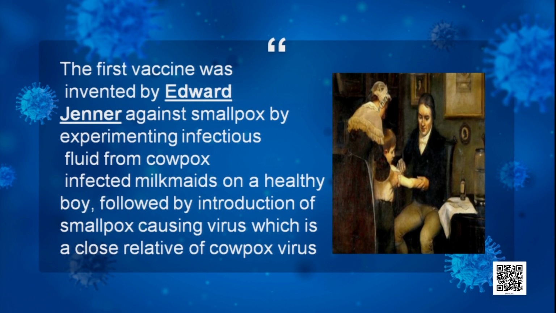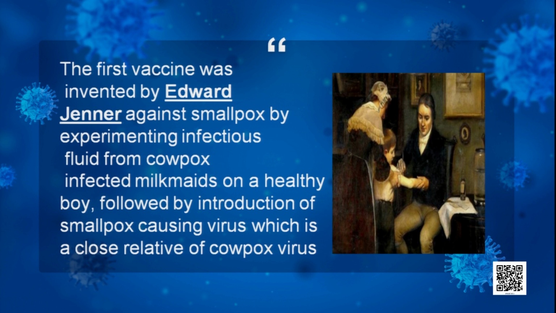Now I have told you there is a story regarding Edward Jenner, how he discovered the first vaccine. The first vaccine is against smallpox. You see, cowpox is a disease caused by a virus, and usually the milkmaids who take care of the cows suffer from cowpox.